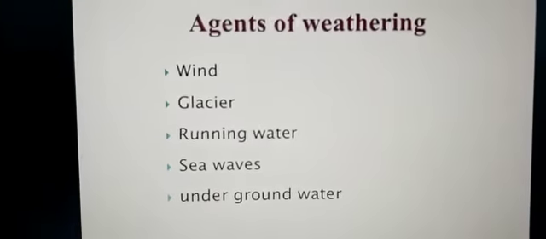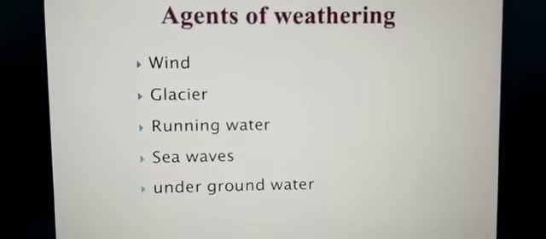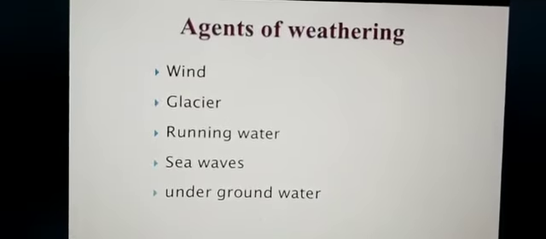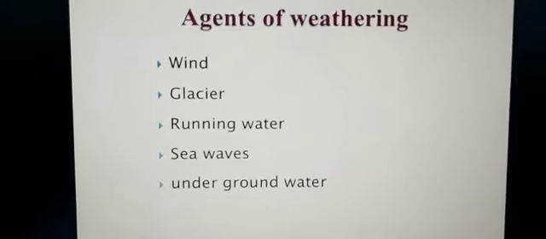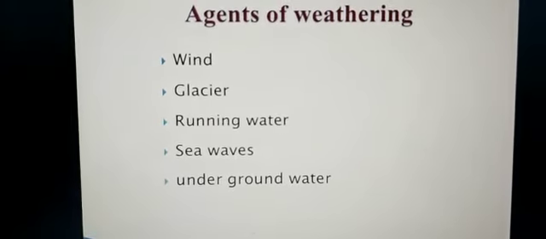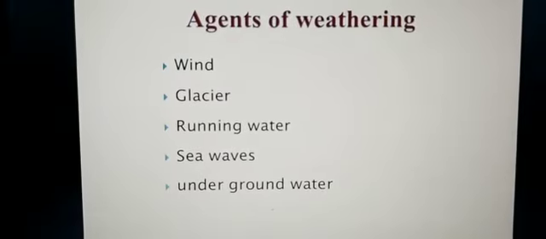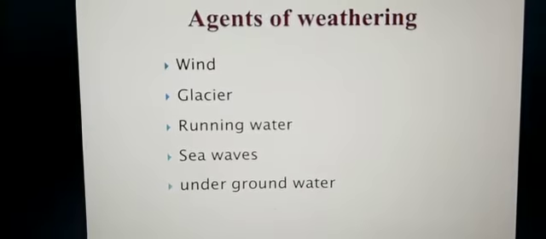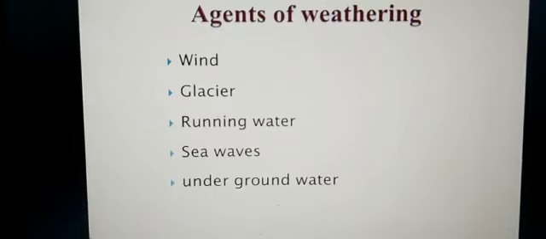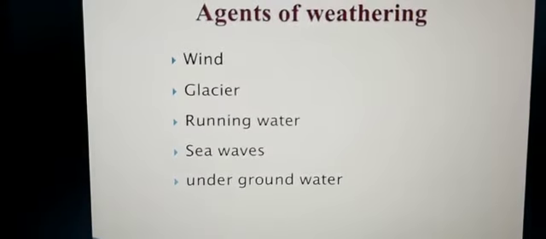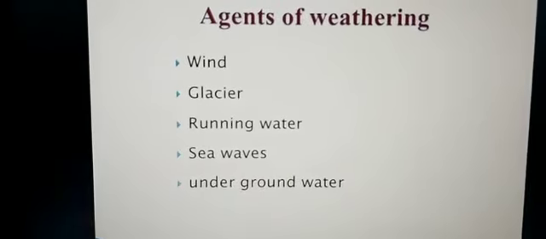Weathering causes formation of soil because due to weathering the rock breaks into pieces, and later these pieces break more, become smaller particles and then change to soil. Weathering involves not one but several processes to cause disintegration of rock. Weathering changes hard massive rock into finer minerals, as I have just told you.